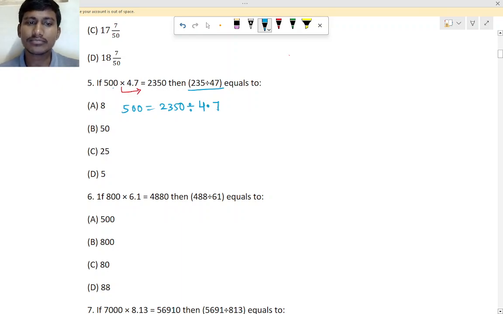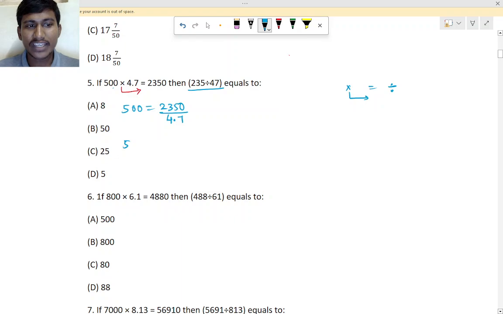4.7. How much? 4 divided by 4.7. So multiplication, if you take it to that side, it will become division. Okay, right. So divided by 4.7. So the 1 point is there. So to remove the 1 point, what do we have to do? We have to multiply with how much?